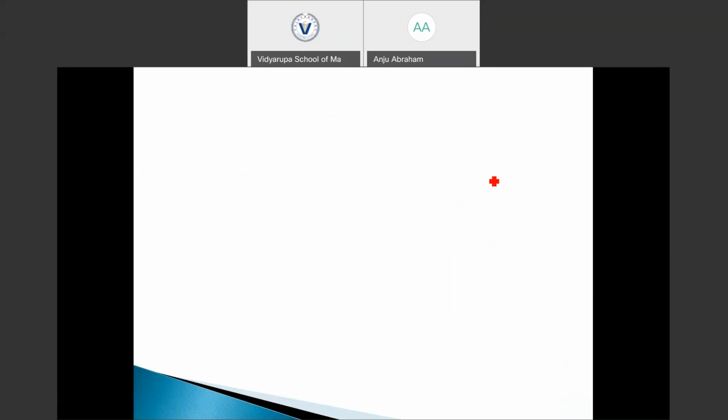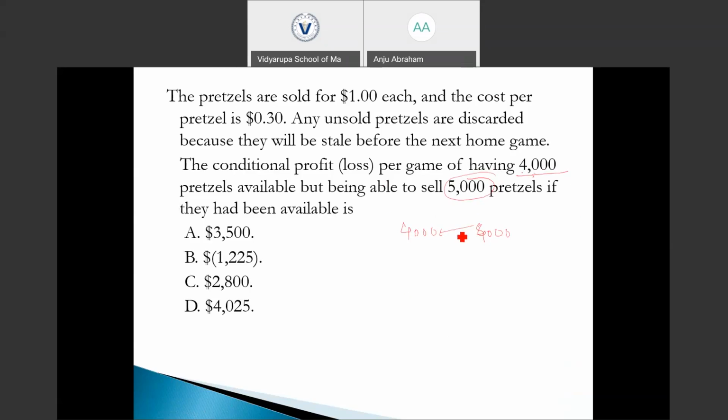So the conditional profit is the profit from selling these 4,000 pretzels itself, because it is not possible to sell 5,000 pretzels by having 4,000. The only profit we could earn is from the sale of 4,000 pretzels. What is the profit of selling these 4,000 pretzels?